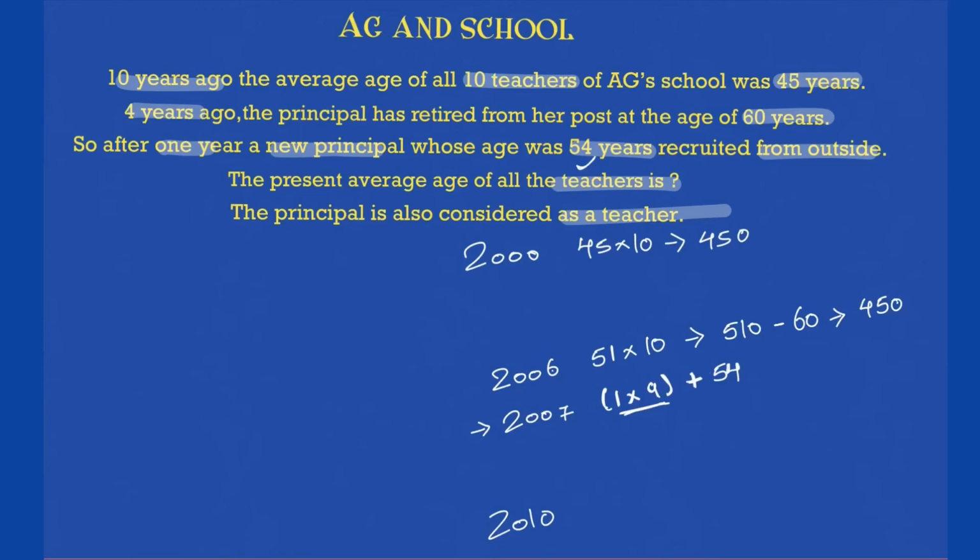So what is the total being added in 2007? 54 plus 9, that is nothing but 63. So what is the sum of age of all the teachers in the year 2007? That will be equal to 450 plus 63, which is 513. So 513 is the sum of age of all the teachers in the year 2007.